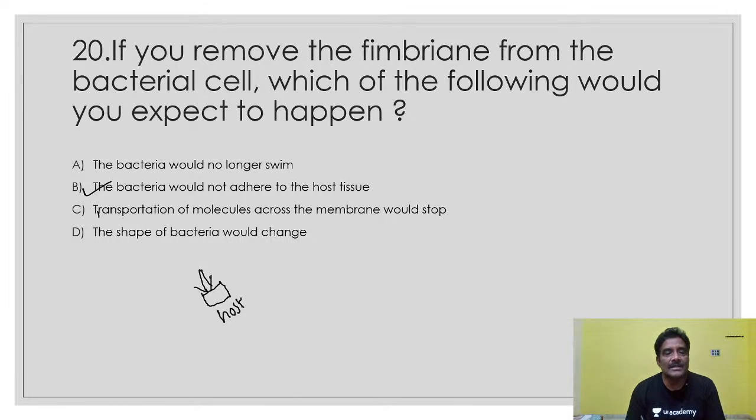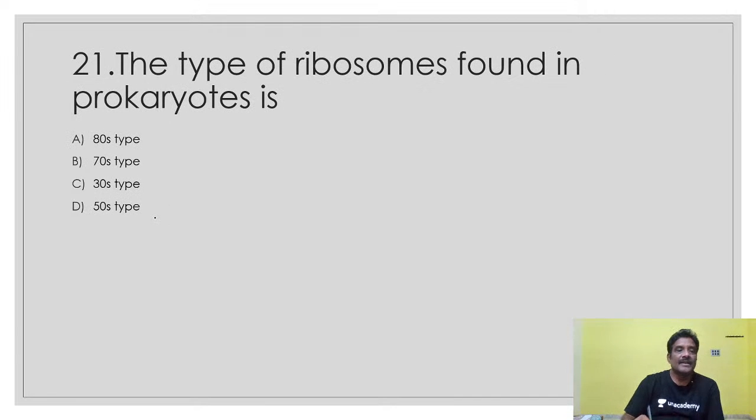Transportation of molecules across the membrane. So these are all not related here. Another question here: the type of ribosomes found in prokaryotes. Easily can tell, direct answer only. The answer is 70S type.